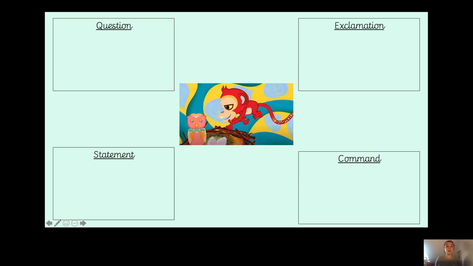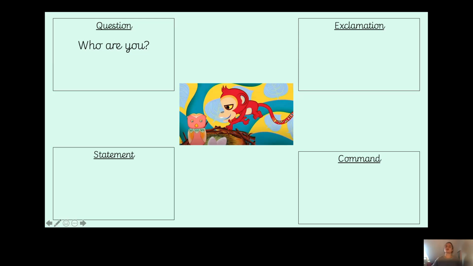So therefore he could ask, who are you? Now, I know that's a question because Monkey could answer that, couldn't he? He could say, I am Monkey. So therefore it is a question, and it starts with our question word, who is one of our 5 W's, and it's got a question mark at the end. If it didn't have a question mark at the end, it wouldn't be a question. So there we go. There's my first question.